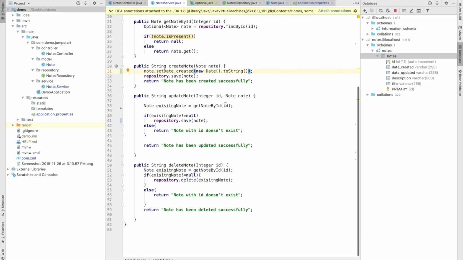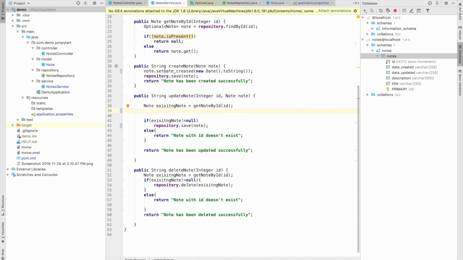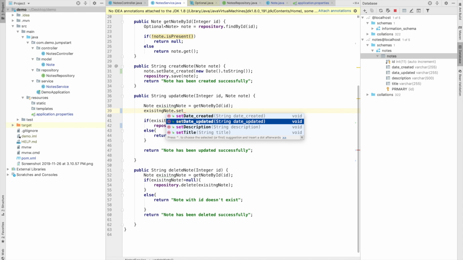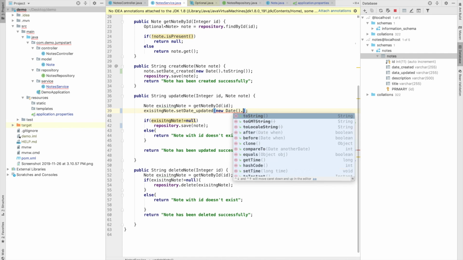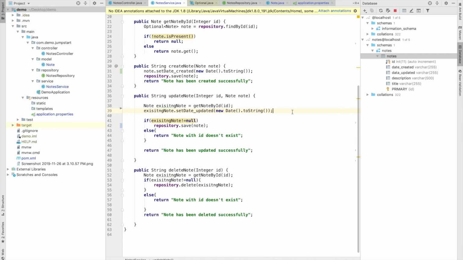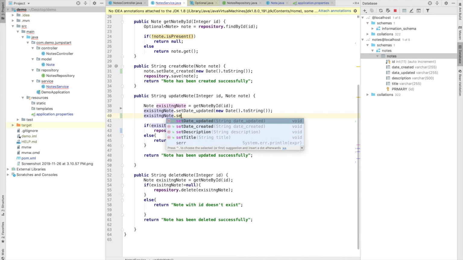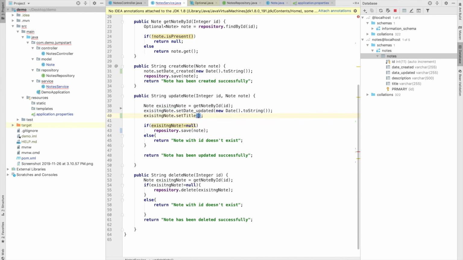And next we missed something in update node, which is the date updated. So we need to set date updated with new Date toString, and we need to set the title for the update title method.